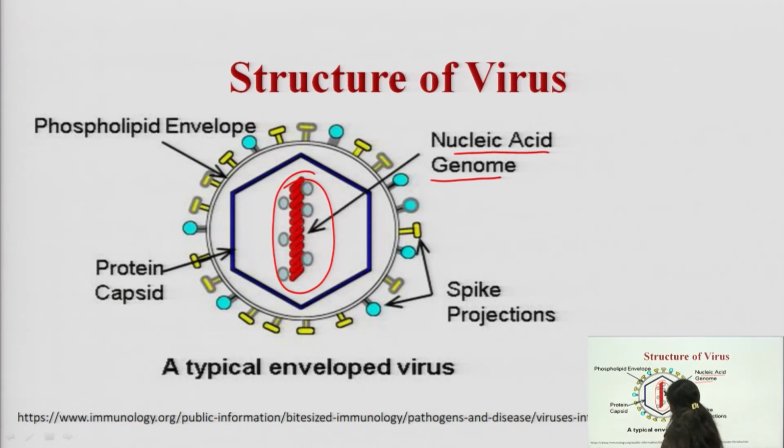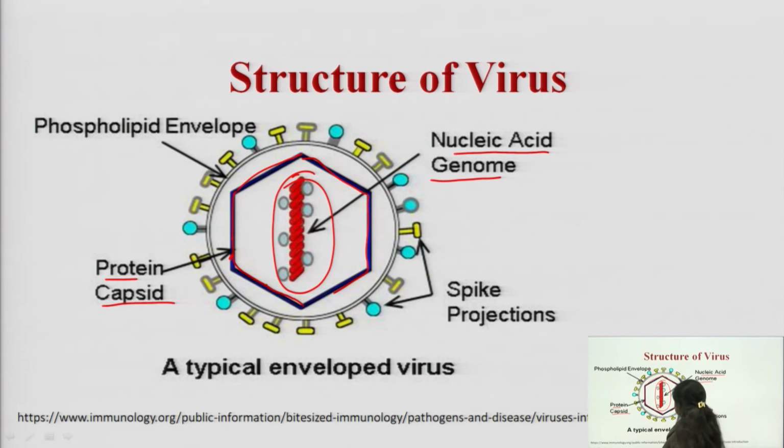So, after that this RNA or DNA unit is being covered with the help of a protein-like unit. This is the capsid, a protective layer around the viral nucleic acid genome which covers the whole thing. This is what we call the capsid, which is made up of protein, and this capsid is also mainly responsible for the structural differences, for the diversities in morphology.